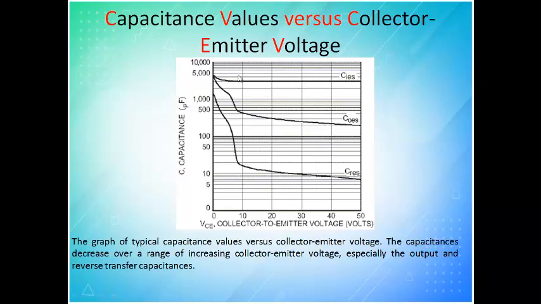so for various capacitance values, what is the collector to emitter voltage? This is just a graph. The data sheet will be provided for all such things. So based upon this we can identify what is the maximum collector to emitter voltage that can be applied across the device for these capacitances. So that is very important.